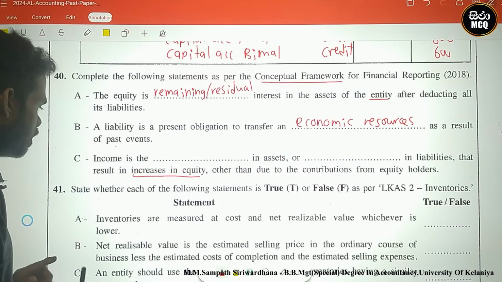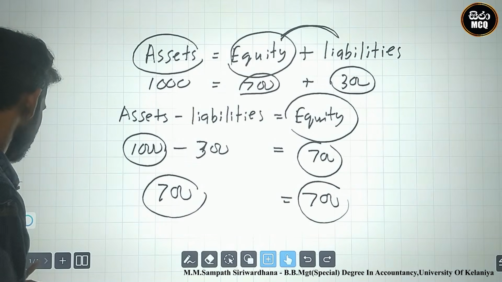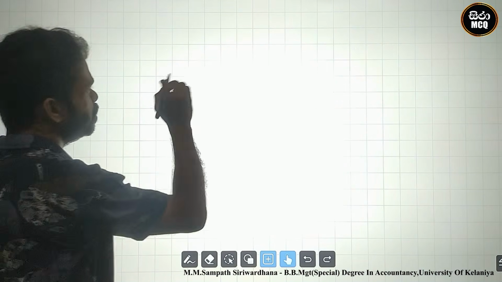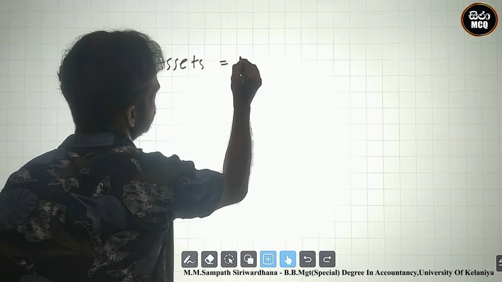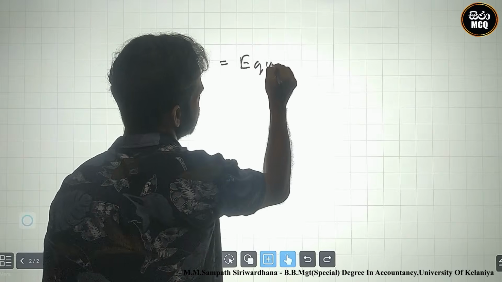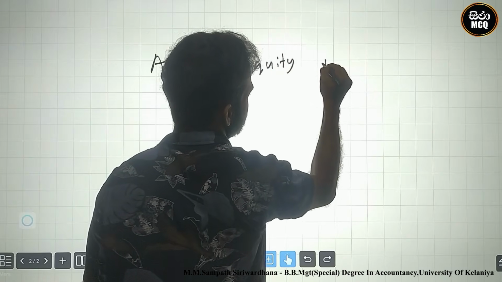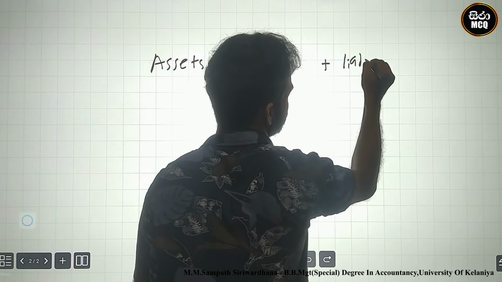How can we identify income? Look here, this is the equation: assets equal equity plus liabilities.